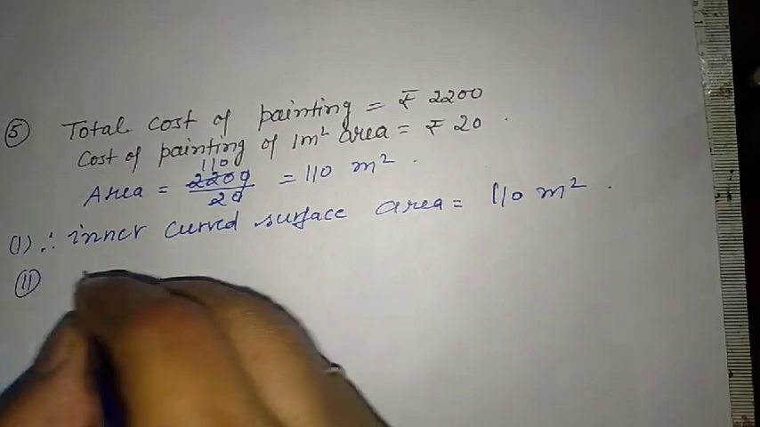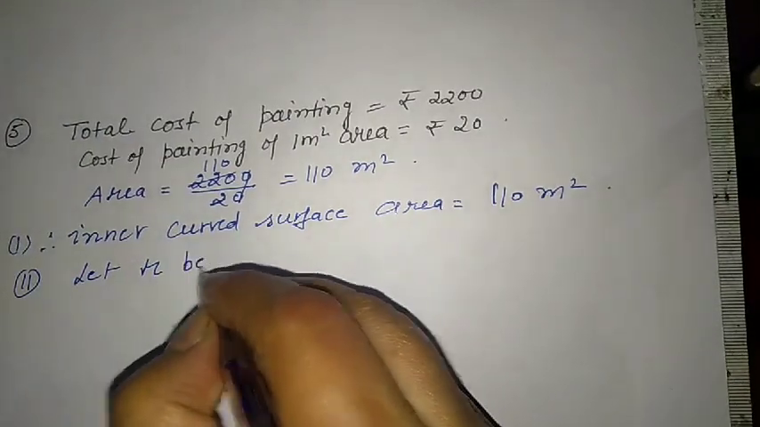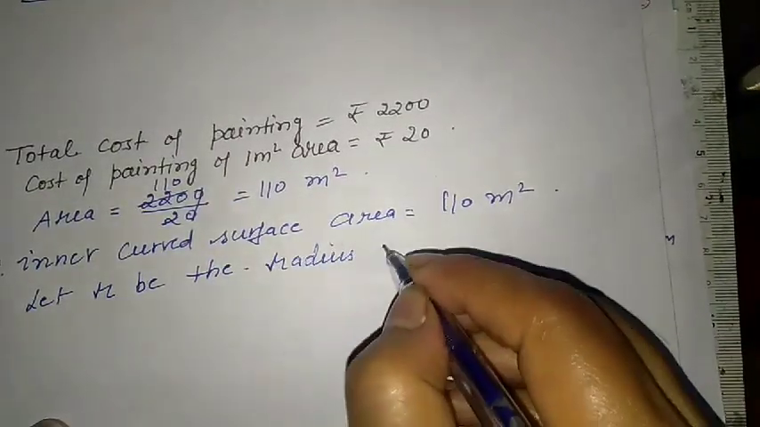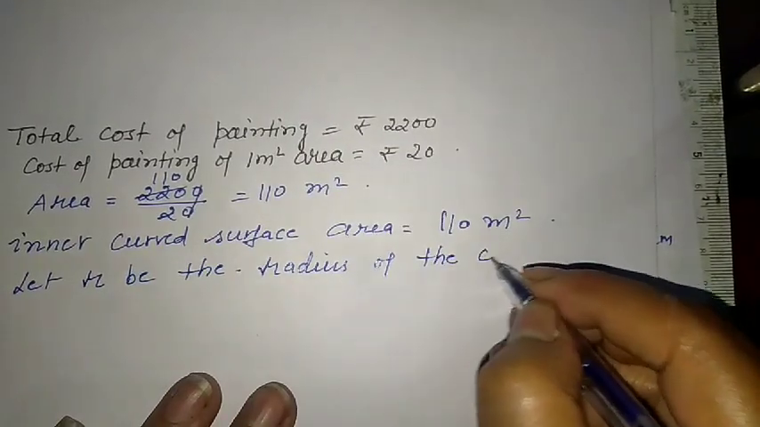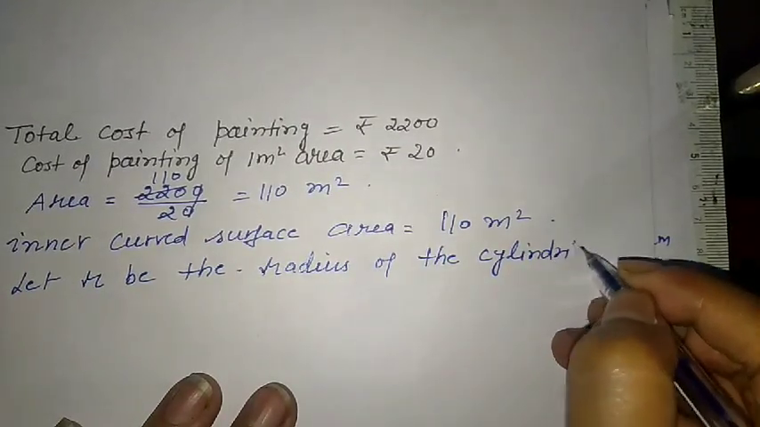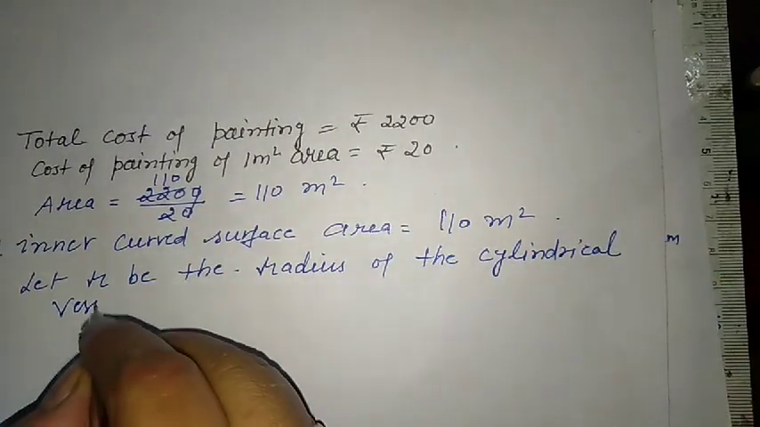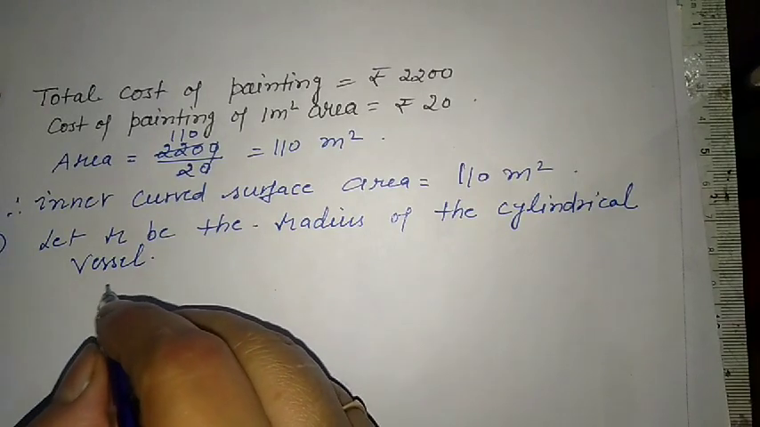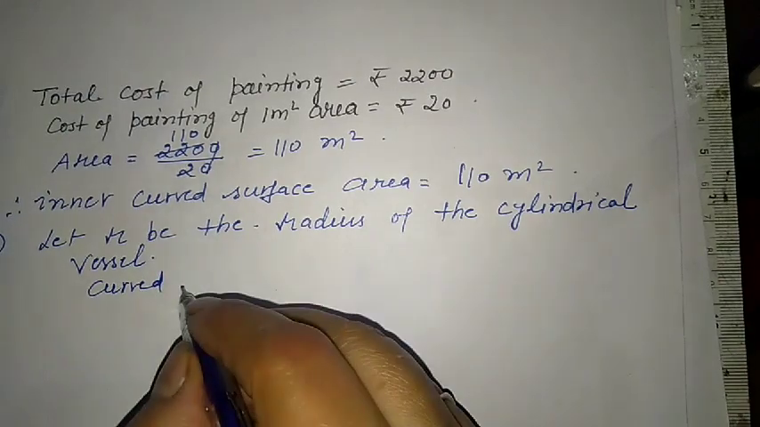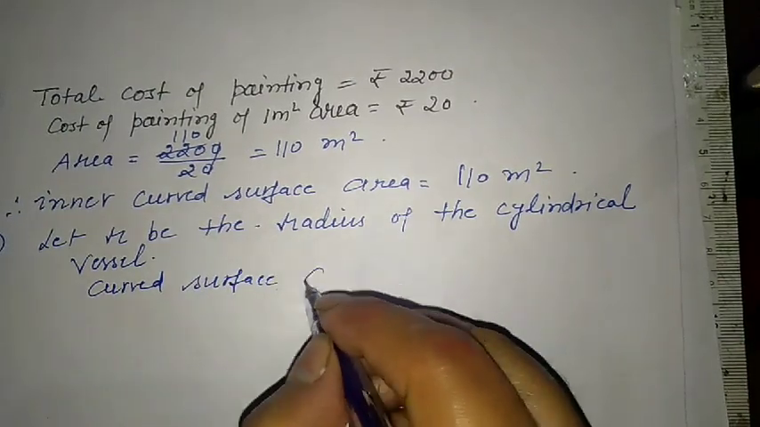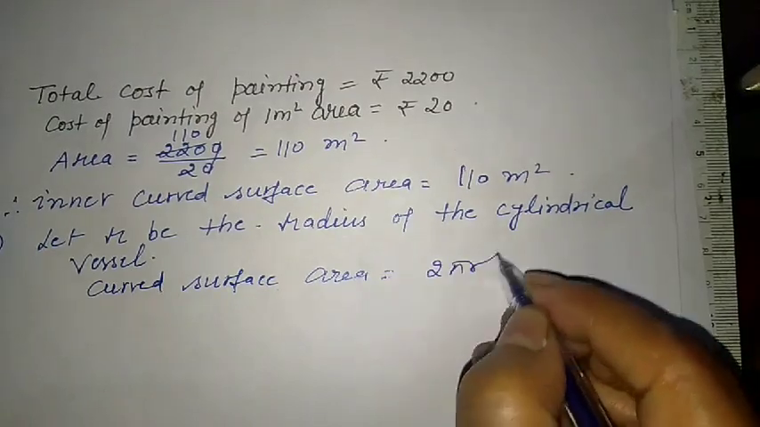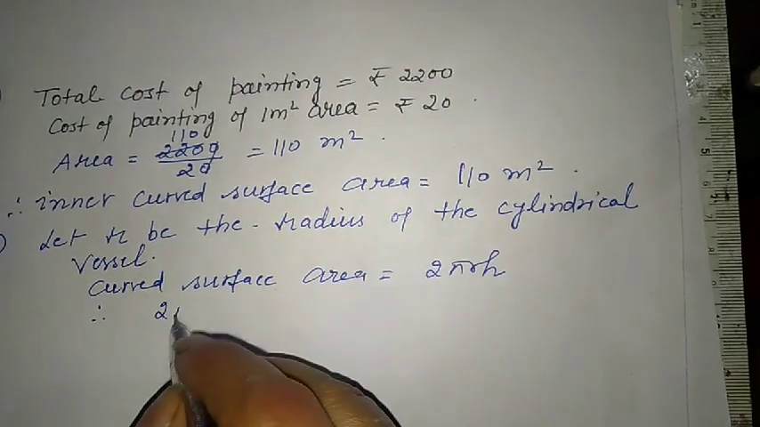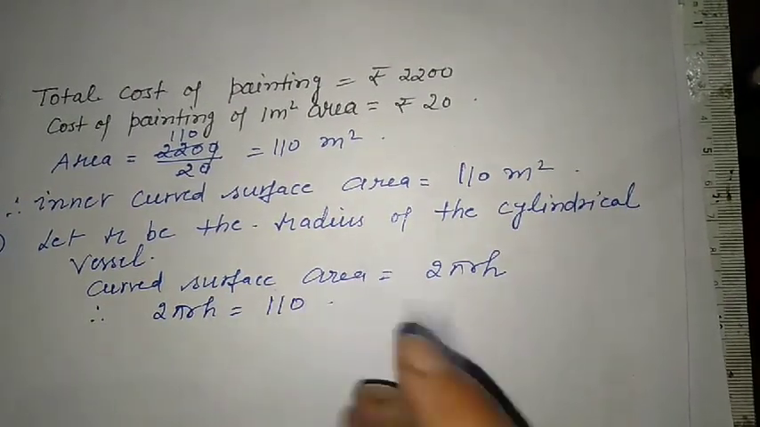Now for the second part, let r be the radius of the cylindrical vessel. Okay, so what is the formula for this? Curved surface area is equal to, we know that, 2 pi rh, and we already have this inner curved surface area. So 2 pi rh is equal to 110.